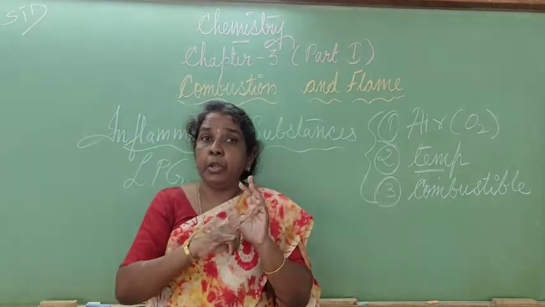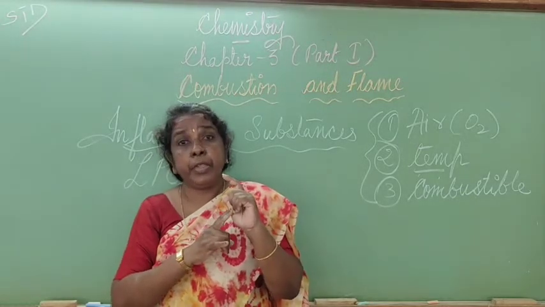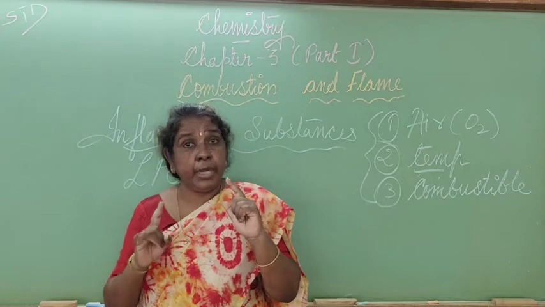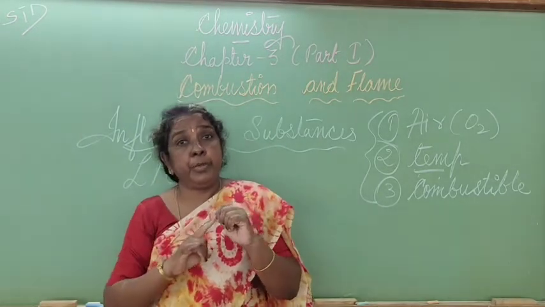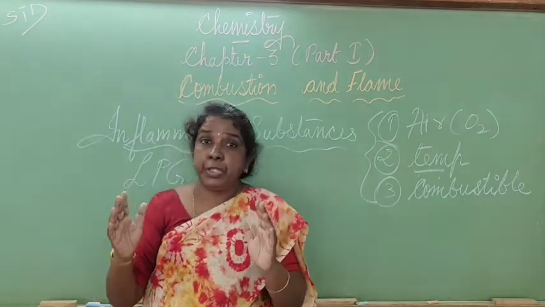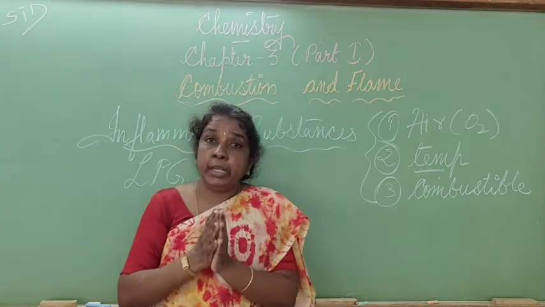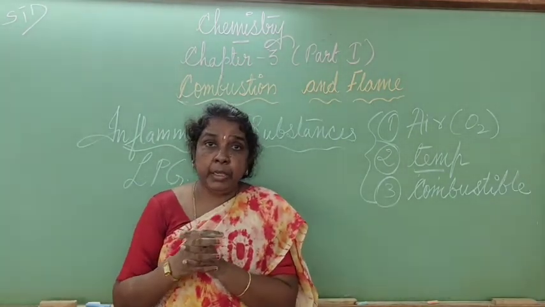So we learned about what fuel is, what is combustion, what are combustible substances or inflammable substances. It's one and the same. And then we learned about some examples of combustible substances. Then we learned about the factors which are essential for combustion. So in the next class, we should learn about the different types of combustion. Am I clear, children? Thank you very much.